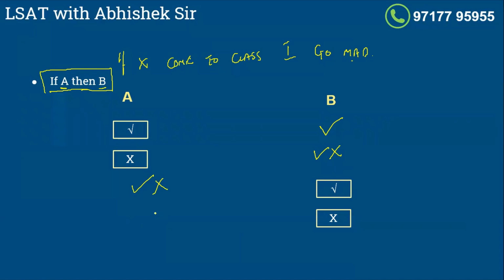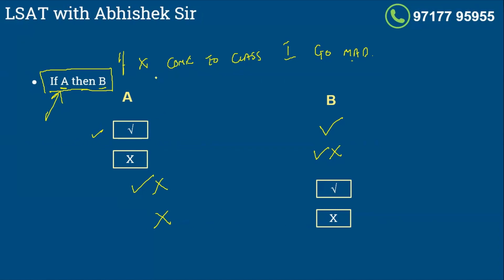Yes, student X would not have come to the class. In fact, nothing in the world that could have made me lose my mind would have happened. This was one of the causes, so even this would not have happened. So basically what it means is that if we have a relationship like this, if A then B, we can say only two things. If the cause happens, the effect will happen. The second deduction is, if the effect did not happen, the cause may not have happened.